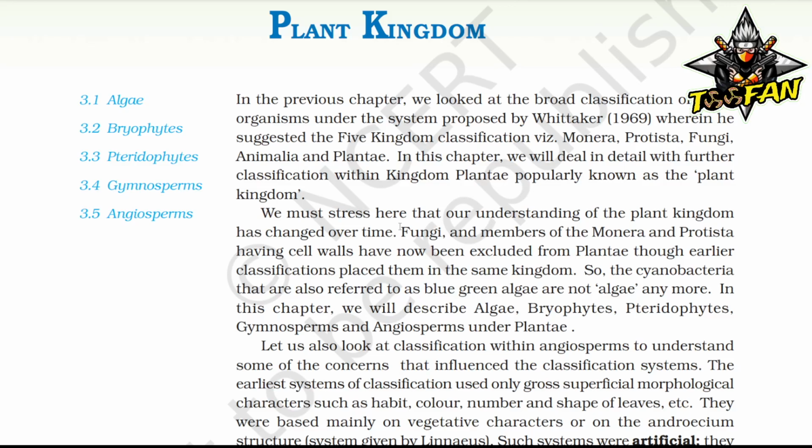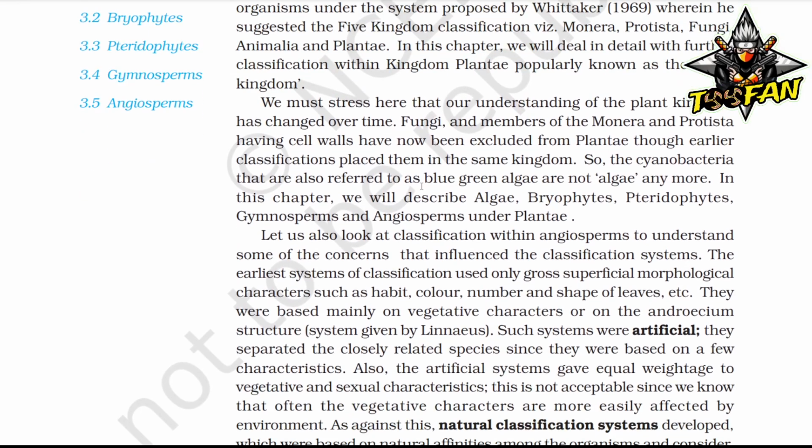Okay. So, let us look at classification within angiosperms to understand some of the concerns that influence the classification system. The earliest systems of classification used only gross superficial morphological characters such as habit, color, number, and shapes of leaves, etc. They were based mainly on vegetative characters or on the androecium structure, as in the system given by Linnaeus. Such systems were artificial.